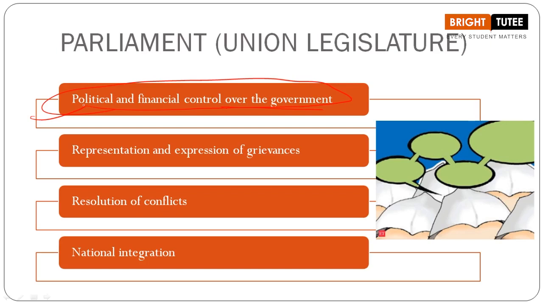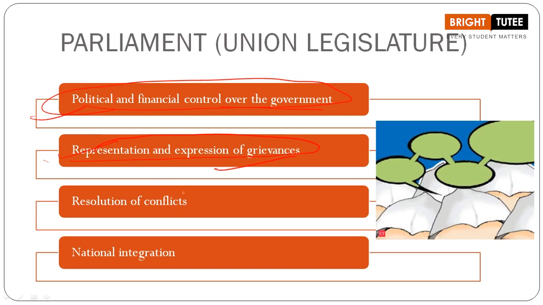Apart from that, political control. We all know that major decisions are happening here by the members of the Lok Sabha or Rajya Sabha also, right? Apart from that, representation and expression of grievances. Now here, like I told you, they are our representatives. The members of the Lok Sabha and Rajya Sabha are the representatives. Okay, students? So they have full right to represent and express the grievances of the common people; their ideas, their thoughts, their issues are being raised in the Parliament.